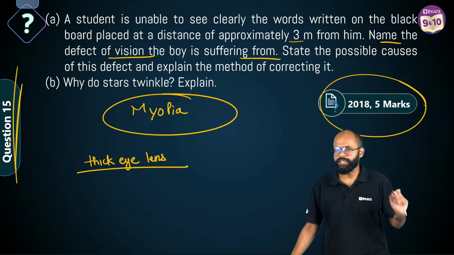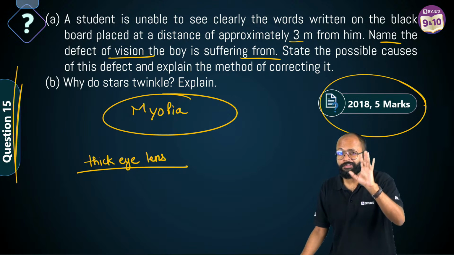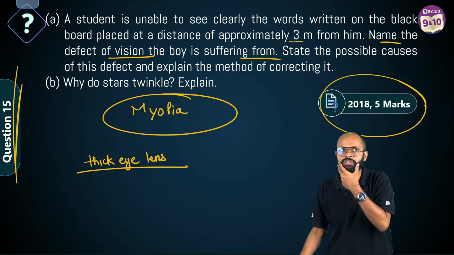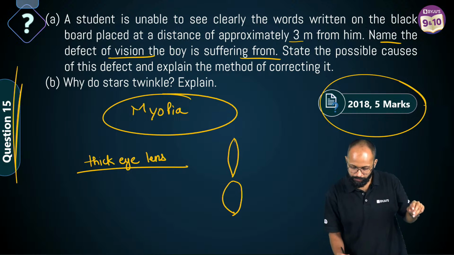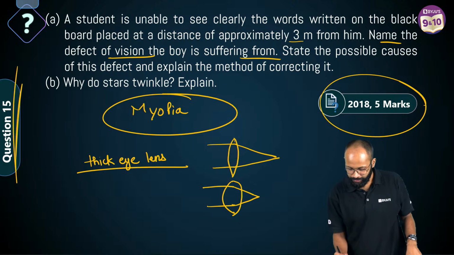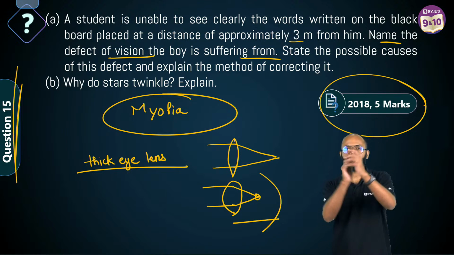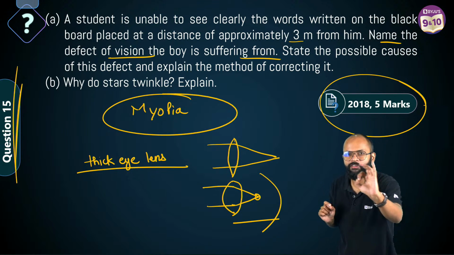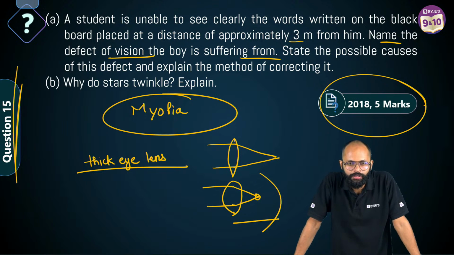When your eye lens is thick, it will converge more or converge less? Sir, it will converge more, right? When your lens becomes like this, it will converge more, na? Bhai, a thin lens, let's say, converges over here. Your thick lens will converge over here only, right? So your image will be formed in front of retina. In the case of myopia, image is formed in front of retina. Clear?